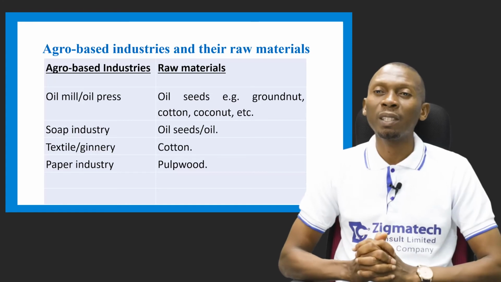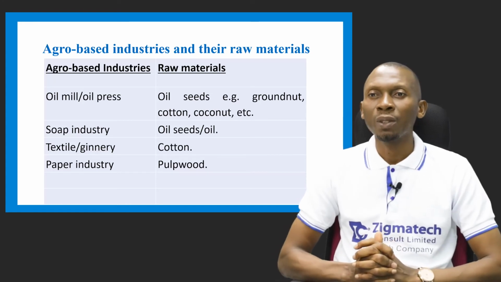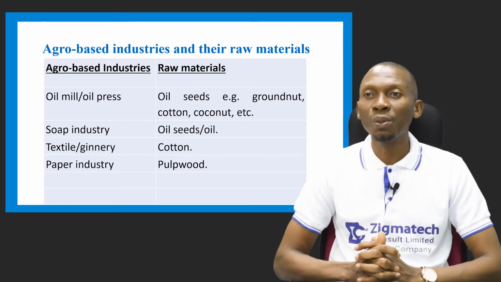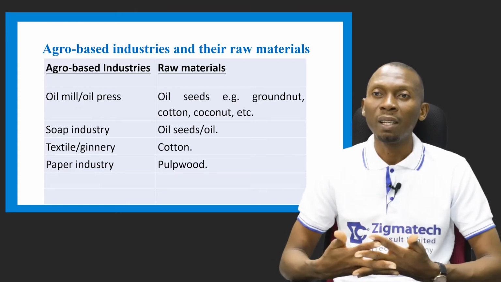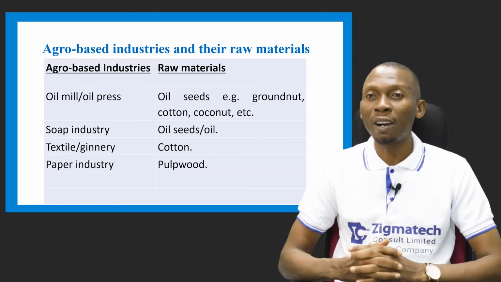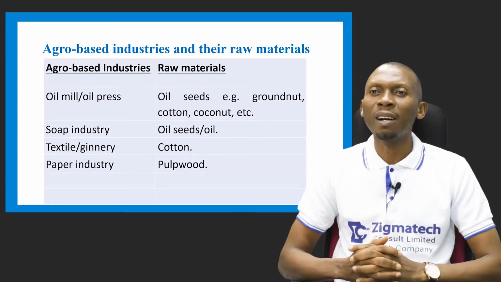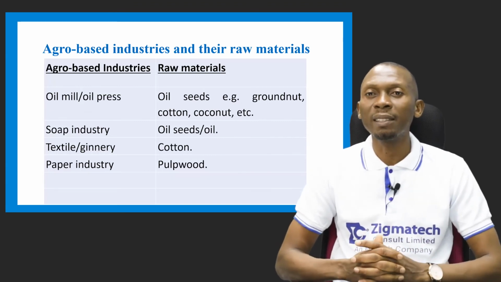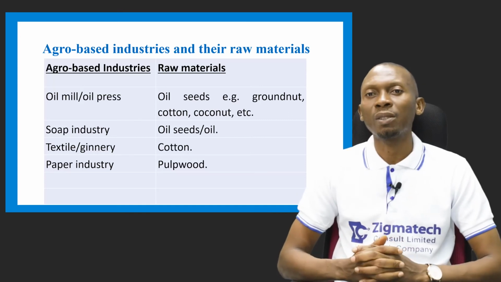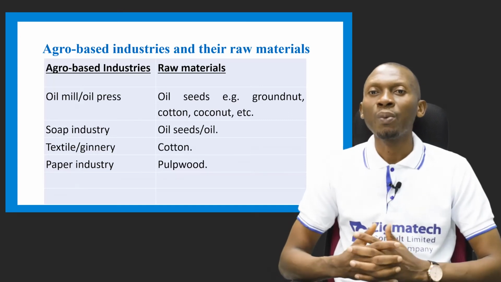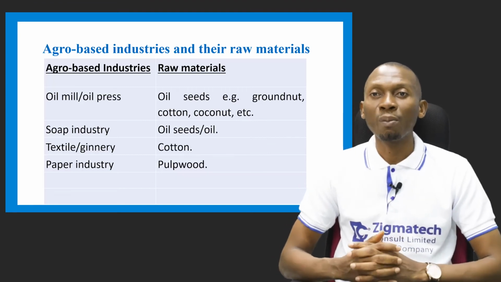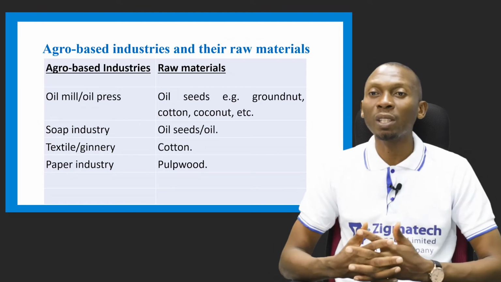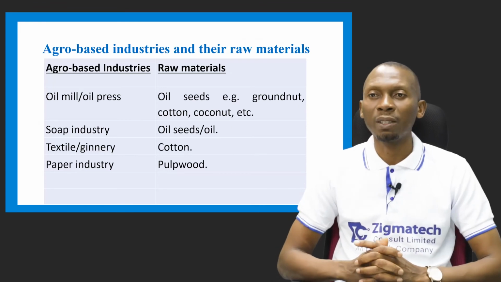And what is the raw material used by the soap industry? Still oil seeds too, which are the examples of the crops I just mentioned earlier, like groundnut and sunflower. These are examples of some oil seeds that can be used by this soap industry. We have the textile or ginnery, which is another agro-based industry that makes use of cotton as its raw material.